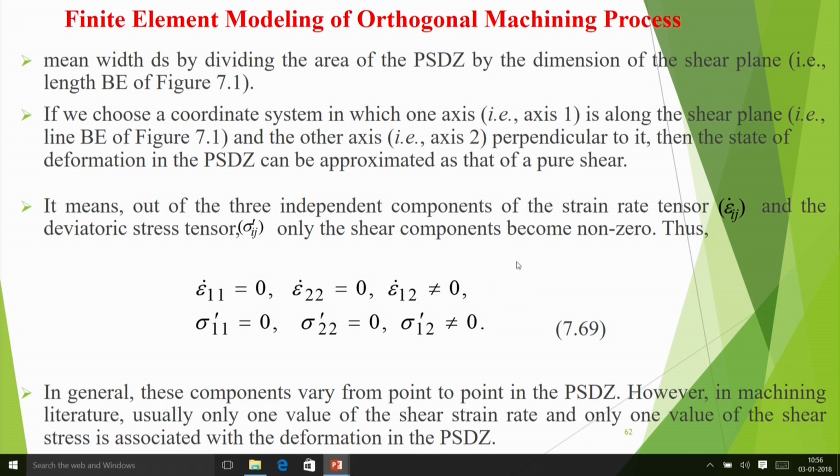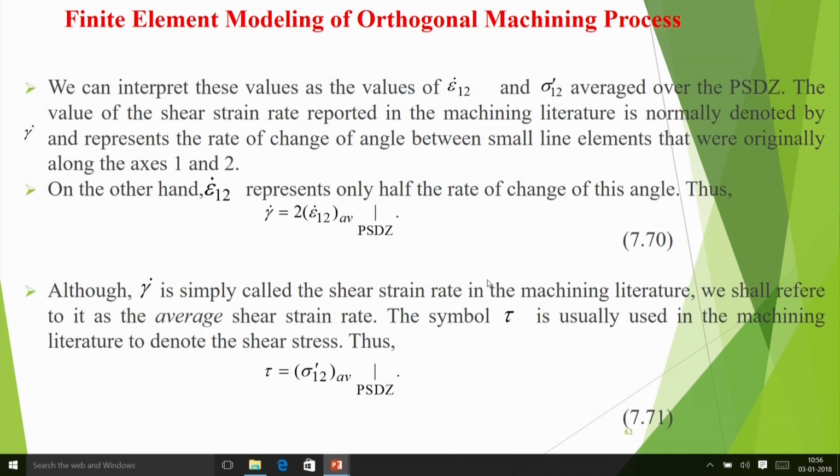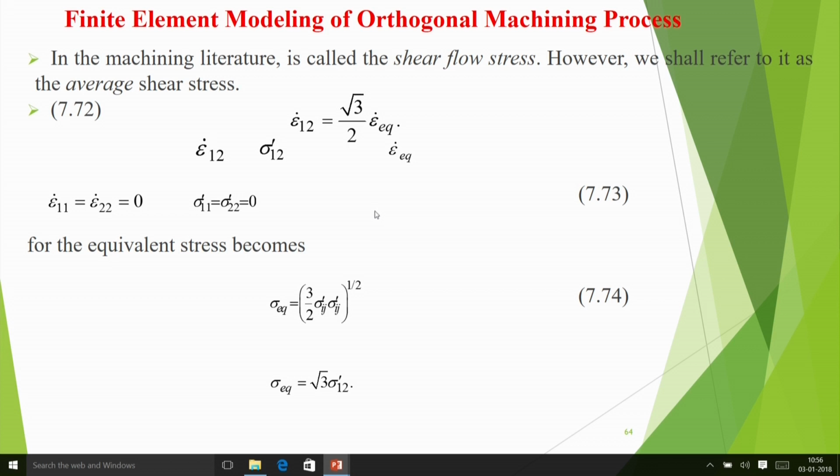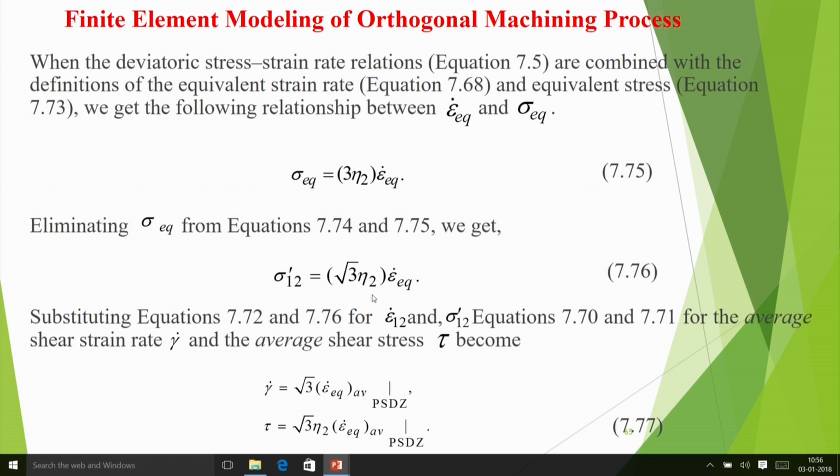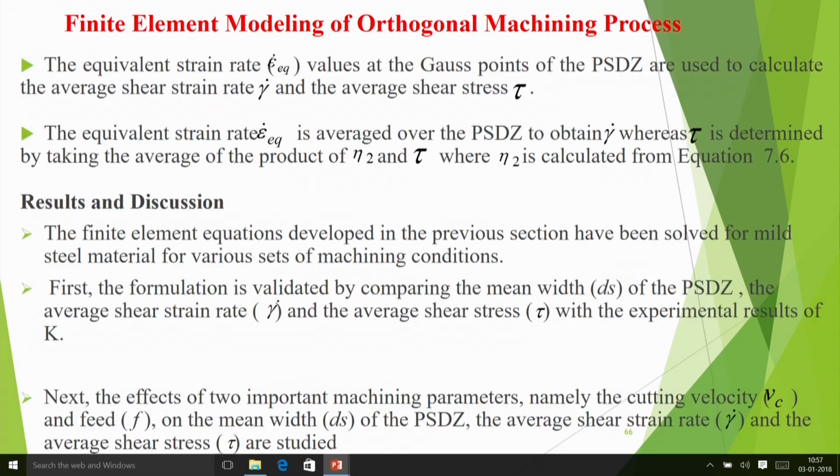Okay, so we do it this way. Now here, the shear strain component, the engineering strain rate gamma dot, is given like this: 2 times epsilon dot 12, and the average of the primary shear deformation zone shear stress. Then the equivalent strain rate is also defined like this, with the function 3 by 2 sigma dash ij, and this is the square root of that. Then we put all these things in, and we can estimate the shear zone, etc.